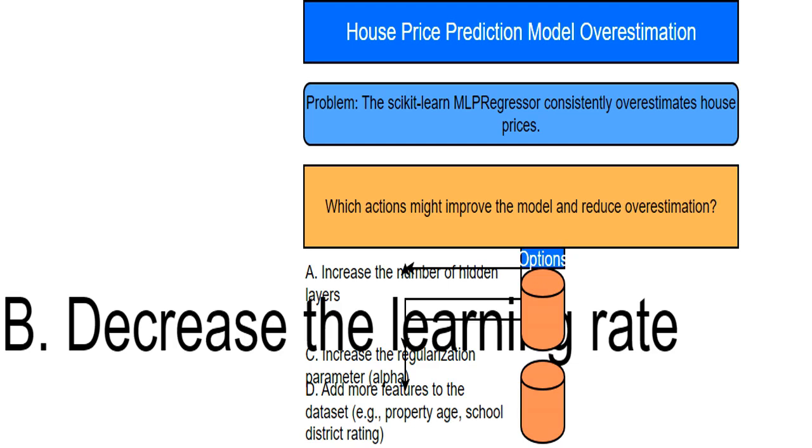A lower learning rate means the model makes smaller adjustments to its parameters during training. This can lead to a more accurate and stable model which can reduce overestimation. It is like taking smaller steps when walking down a hill to more accurately get to the bottom.